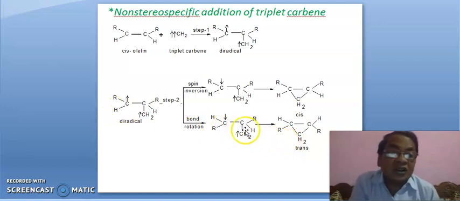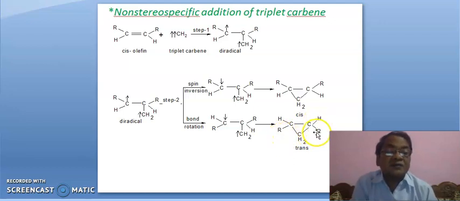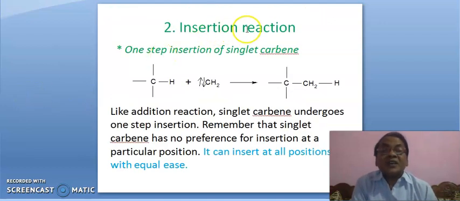This is trans. Sorry, here it is R. This R should be here. Okay, this R should be here. This means a cis isomer, a cis olefin, may give a cis product or a trans product. Okay. Insertion reaction.